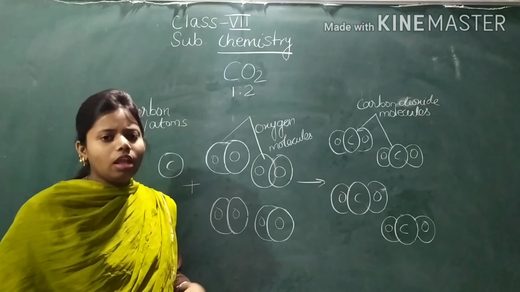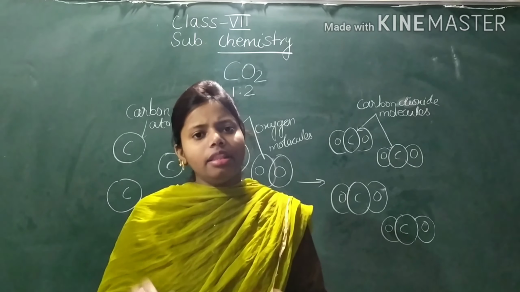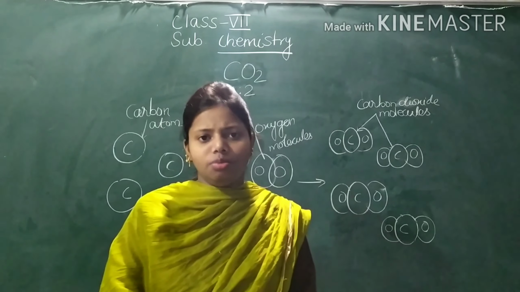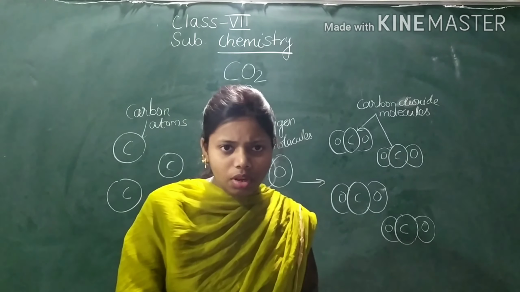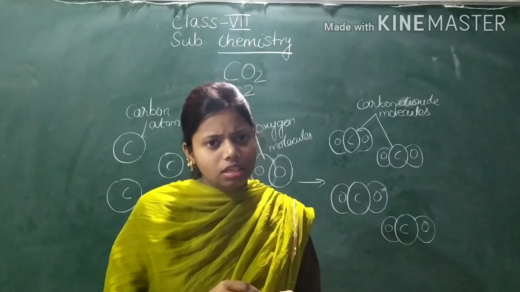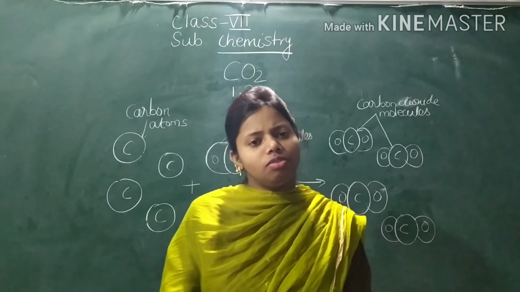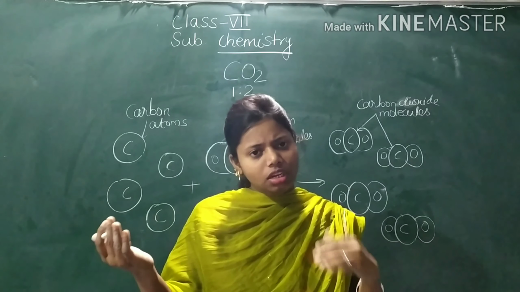Now the property of a compound and the property of its elements are different. Take the example of water. Water is a compound, I said. Before formation of this compound, there were 2 different elements, hydrogen and oxygen.